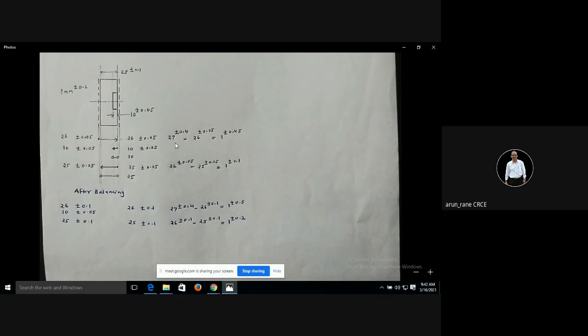Now here, what will be the stock removal? I have purposely kept it black. Now in a casting, suppose this is a casting, and this is 10 mm, from here to here. How much will be the stock removal? Can anybody tell me? In the casting we have kept 10 only. And here there was 1 mm. Okay.